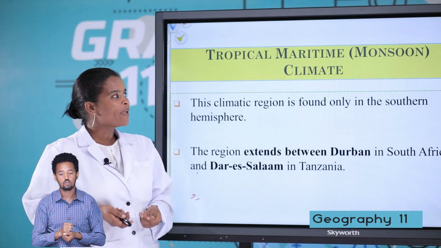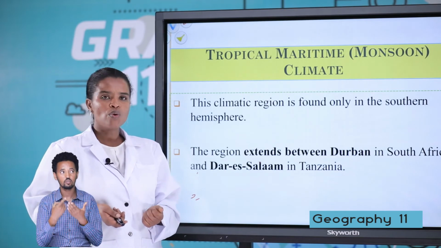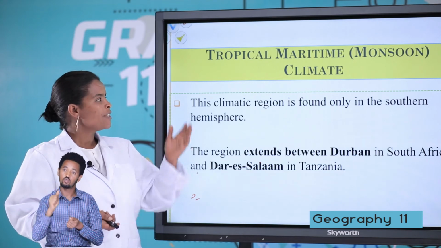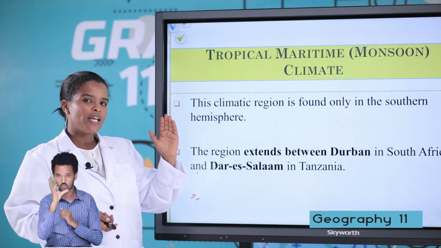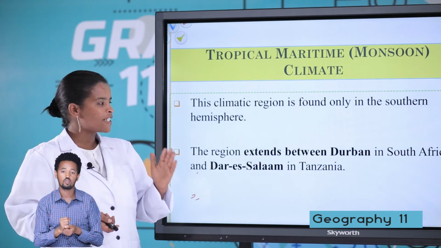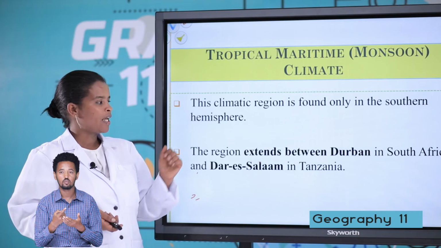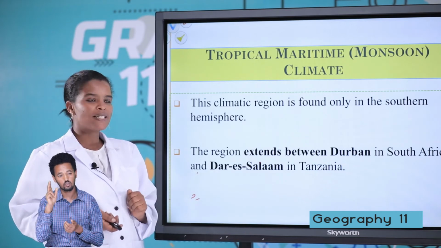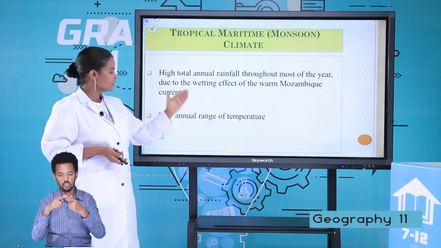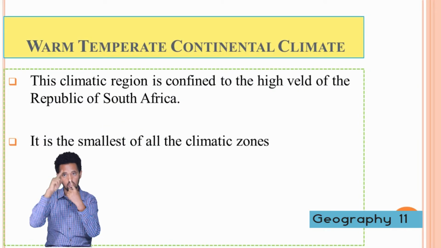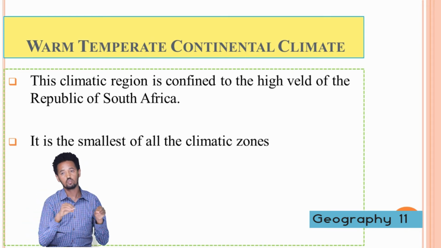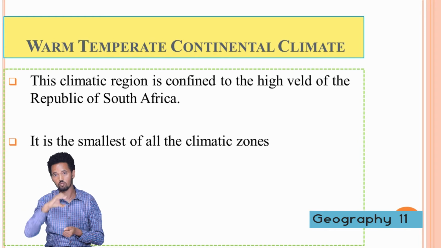Let's move to the tropical maritime or monsoon climatic region of Africa. This climatic region is found only in the southern hemisphere. The region extends between Durban in South Africa to Dar es Salaam, which is found in Tanzania. In this region, the annual range of temperature is very low.